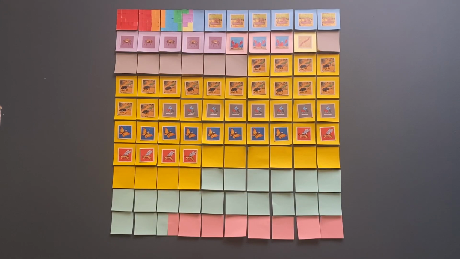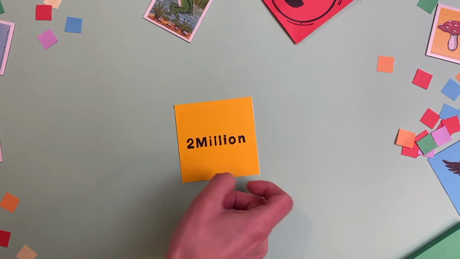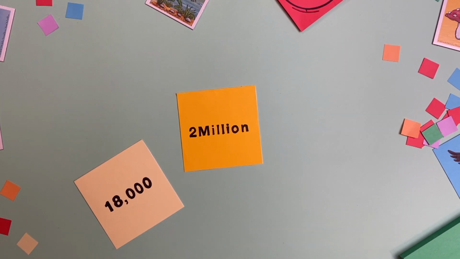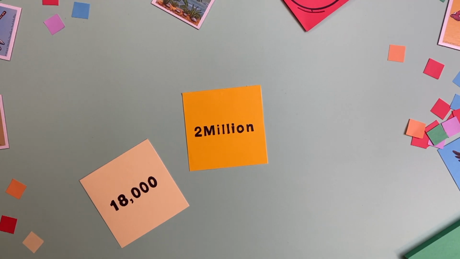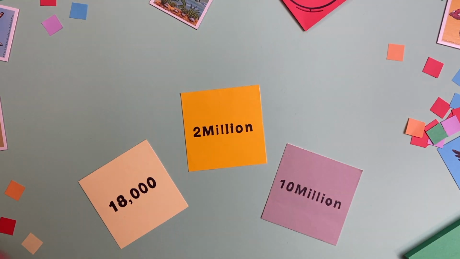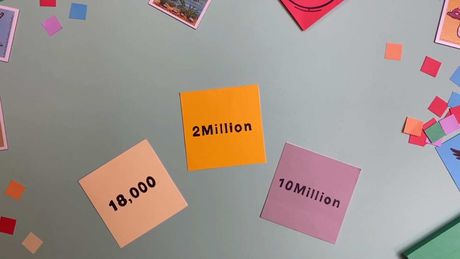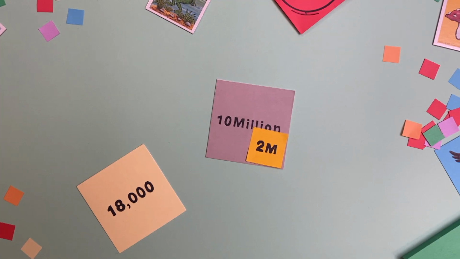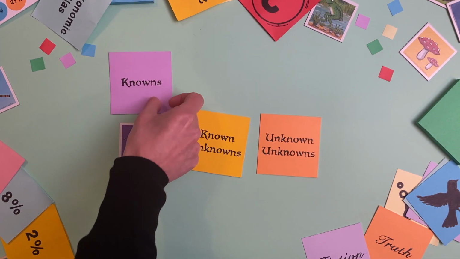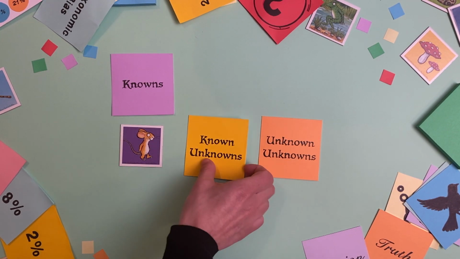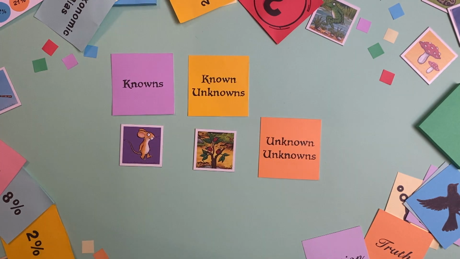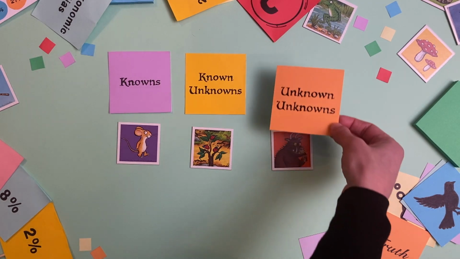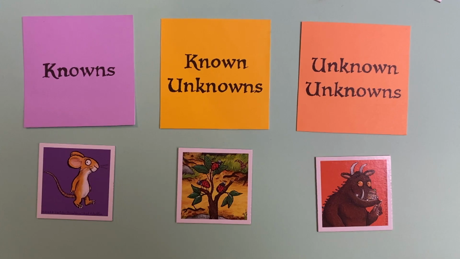All these species here are only the 2 million that we know about, but scientists are discovering around 18,000 species each year, and a good estimate is that there are actually around 10 million species living on Earth right now. So we know just this little area here. There is so much yet to discover. We know some things, like how many mammals are endangered. We have a lot of known unknowns, like how many insect species are endangered. But there are so many more unknown unknowns. What else is out there, and how are they doing?